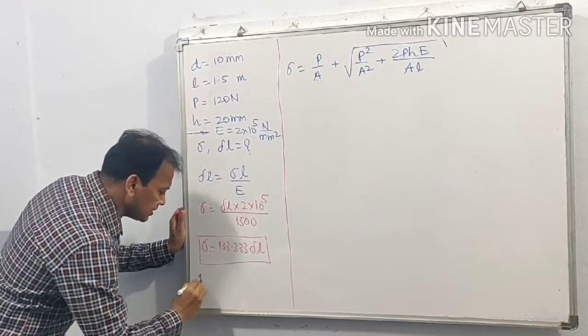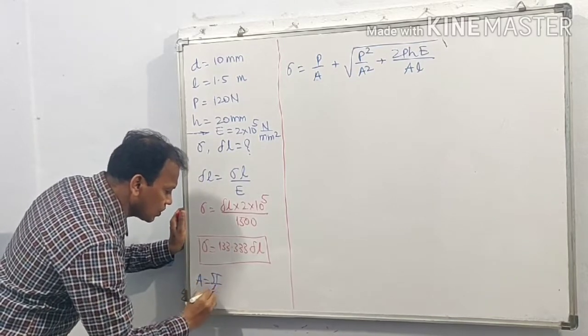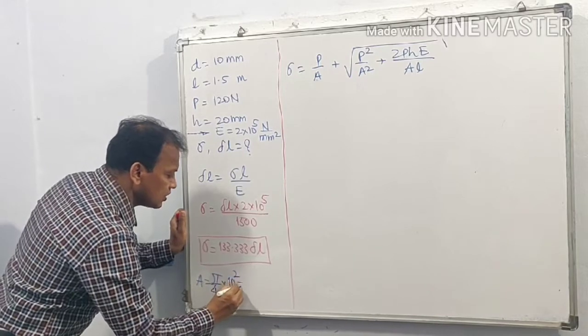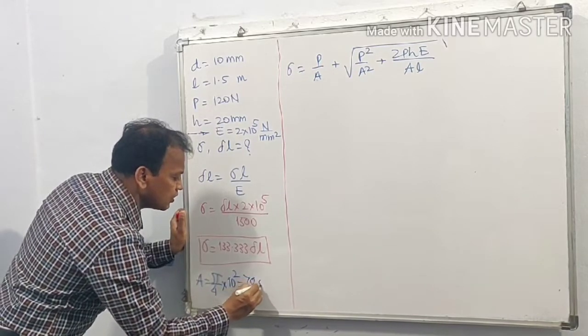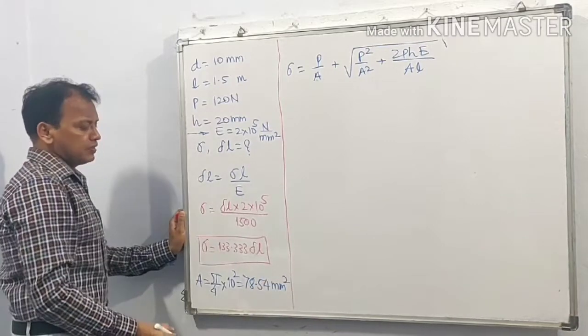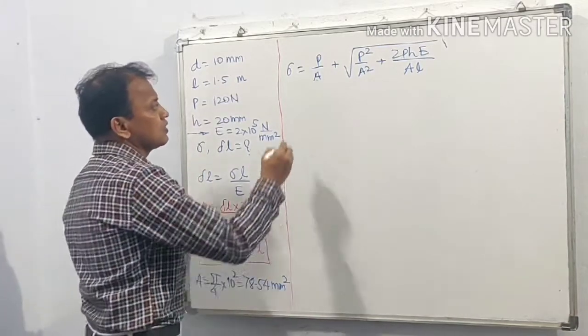Let A is equal to pi by 4 into 10 square, which is 78.54 millimeter square.